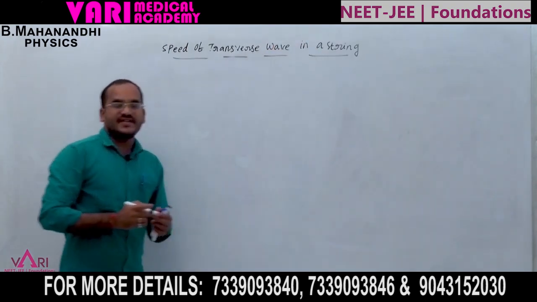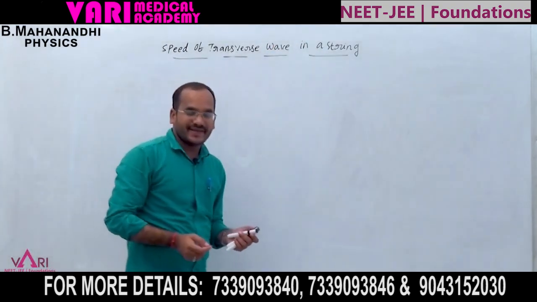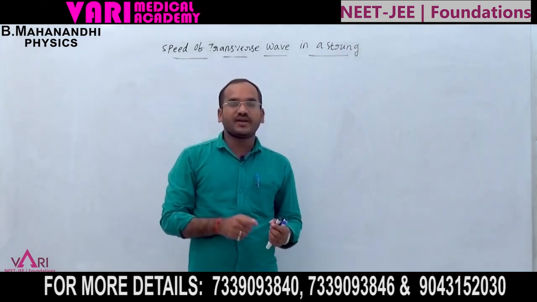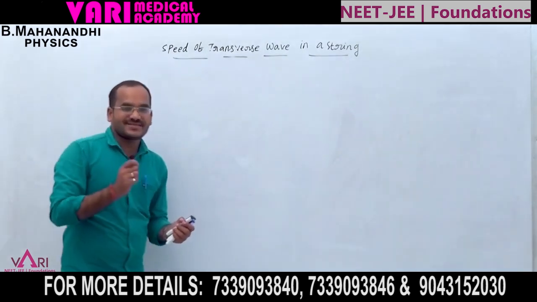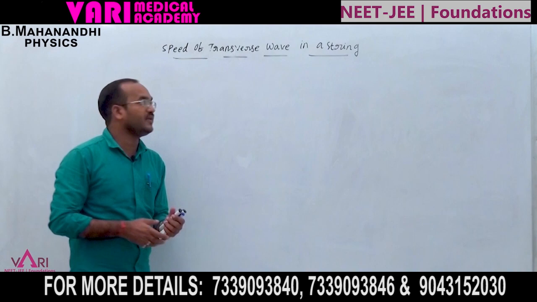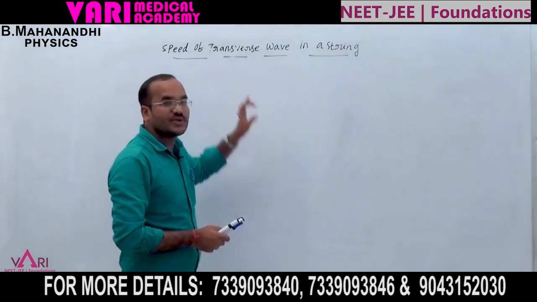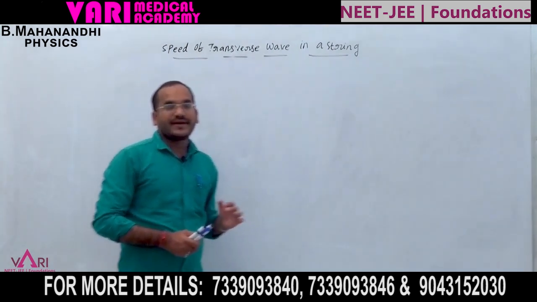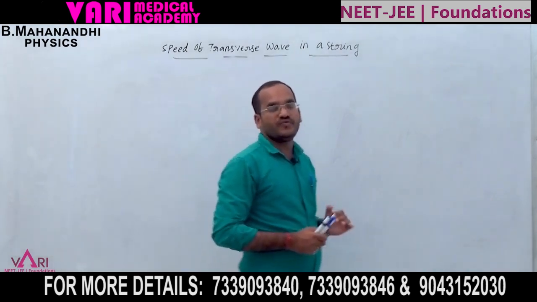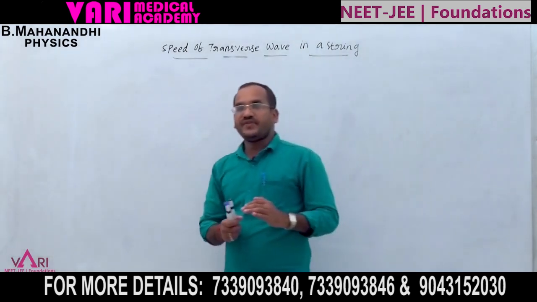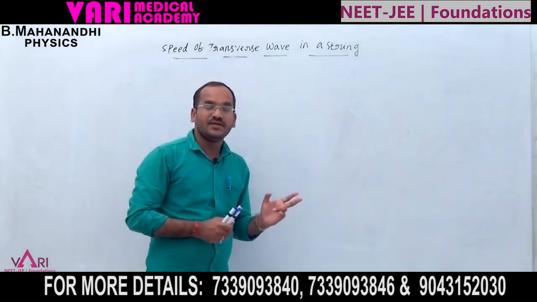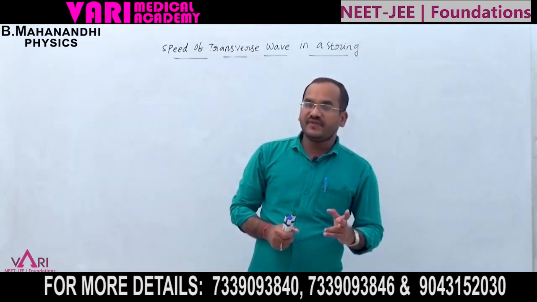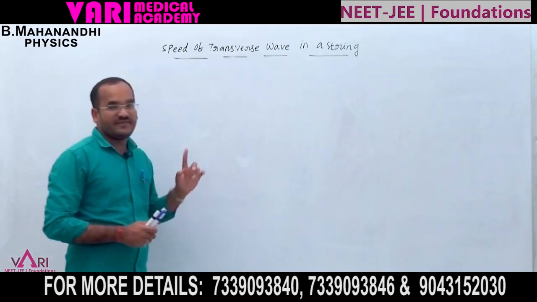If one end of the string is fixed and the other end is oscillated, at that time how much speed is it moving with? That wave is also a transverse wave. In a transverse wave, the propagation direction and the oscillation are perpendicular to each other.